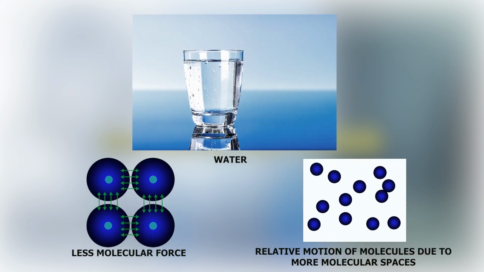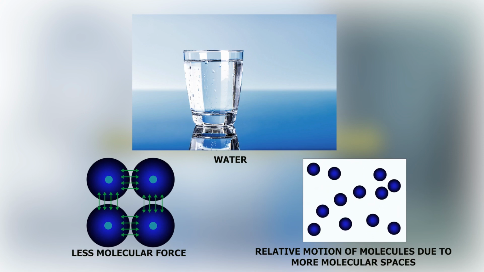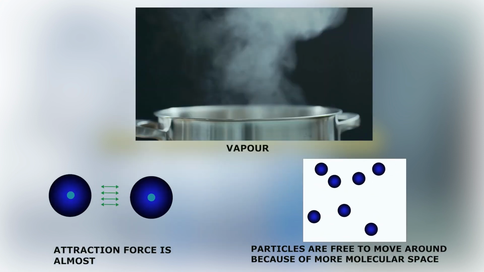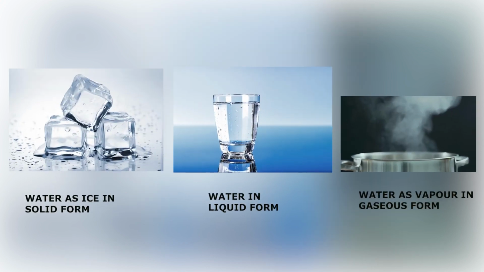In water, attraction force between molecules is less compared to ice and thus there exists slight relative movement between its molecules. Due to this movement, water takes the shape of container it is put in. In vapor, attraction force between molecules is almost zero and thus they are free to move around. Ice is a solid form, water is a liquid form, and vapor is a gas form.